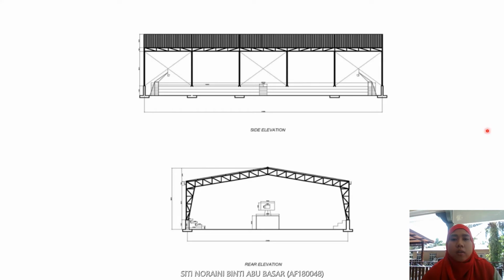This is the side elevation and the bottom is the rear elevation. In the side elevation, as we can see, there is a cross, right? This cross is steel that is strained in tension to provide stability for the structure. This is the rear elevation.